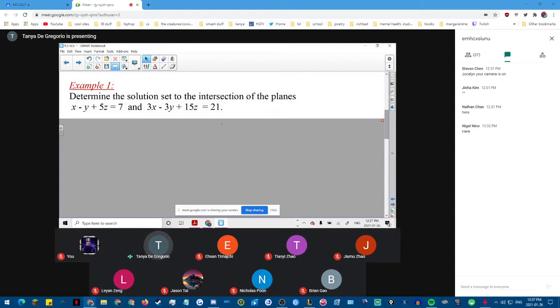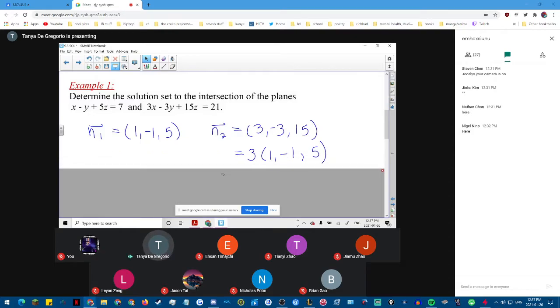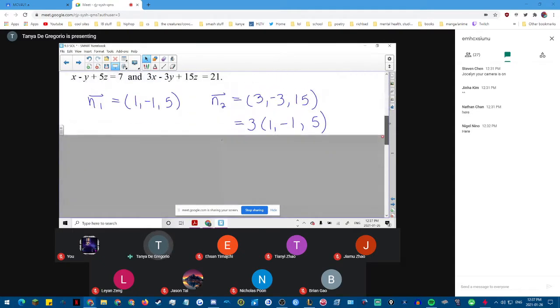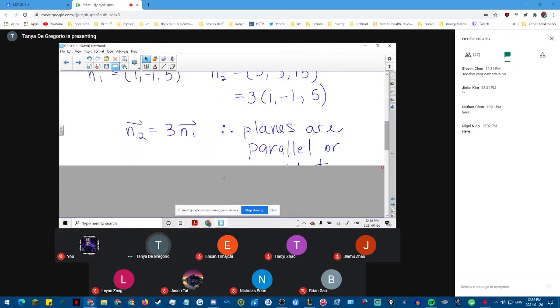When I look at the normal of the first one, I see that it's 1, negative 1, 5. And the normal of the second one is 3, negative 3, 15. But that can be reduced, can't it? I can divide them all by 3, and I get 1, negative 1, 5. So really the normals are the same. That leaves me with two of the three choices: either the first or the second, and I have to determine which one. Since one is a scalar multiple of the other, the planes are either parallel or coincident.